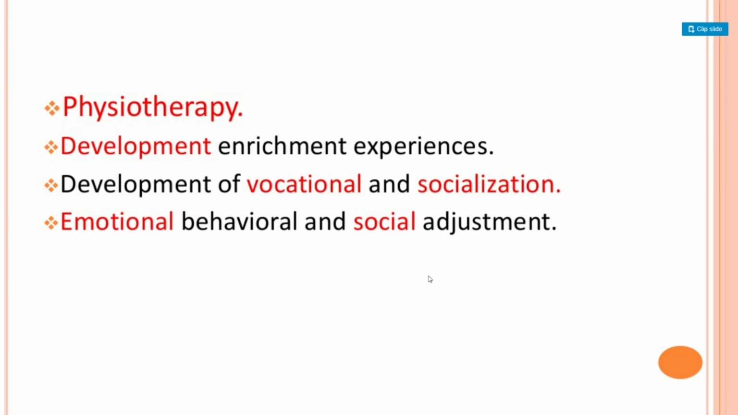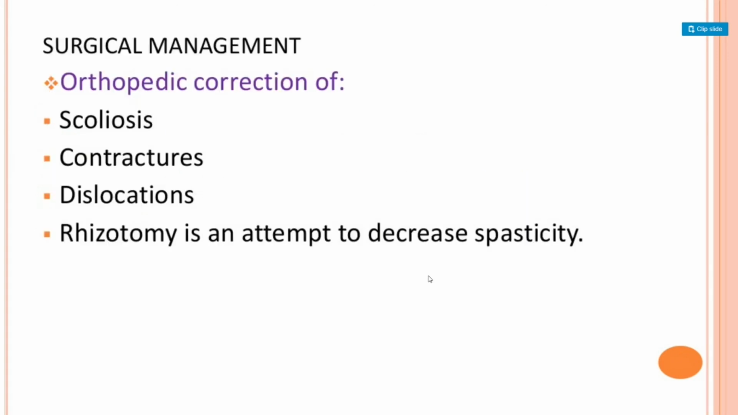Physiotherapy is also provided to the child so that they can improve or rehabilitate. Developmental enrichment experiences, development of vocational skills and socialization, emotional behavior and social adjustment are addressed. Some surgical management is also given to the child in case the condition demands it. Orthopedic correction is done for scoliosis, contractures and dislocations, and rhizotomy is an attempt to decrease spasticity.